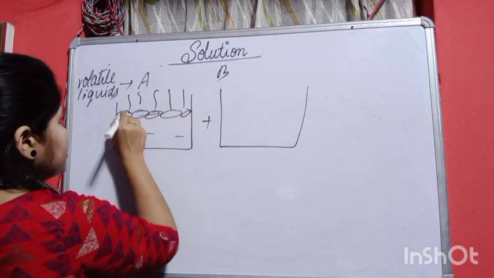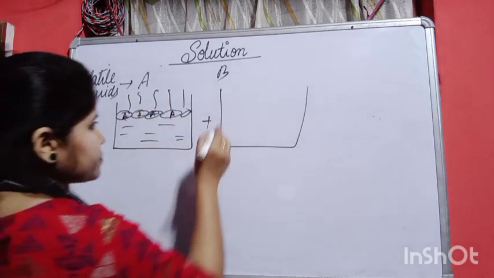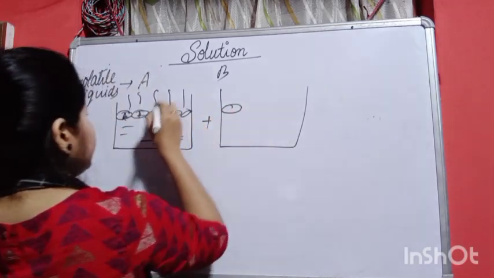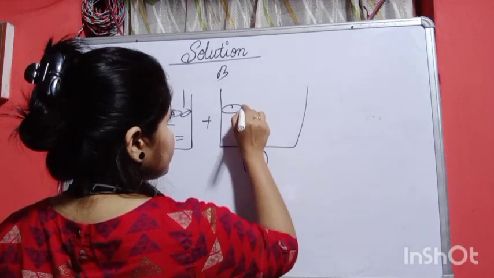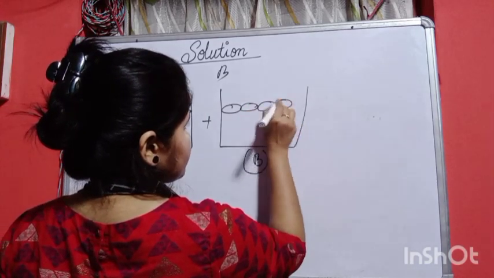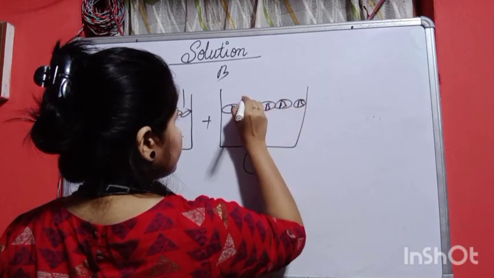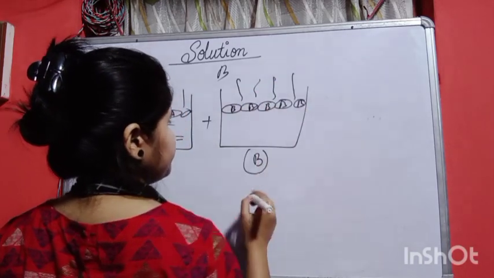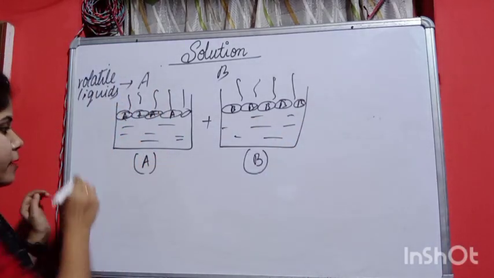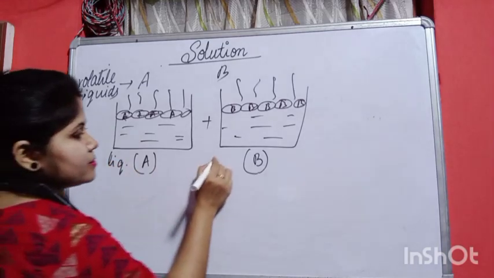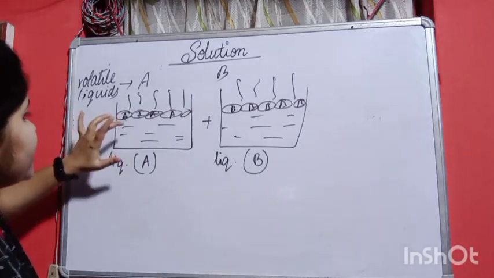This one is for A, and this one is for B. So this is liquid A and this is liquid B. What will happen when we evaporate liquid A?